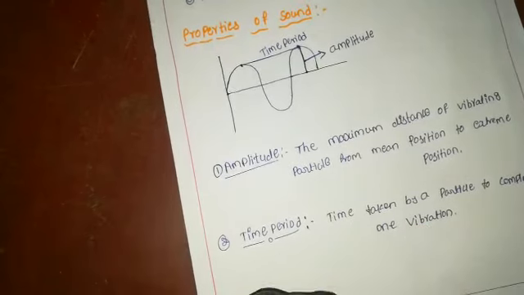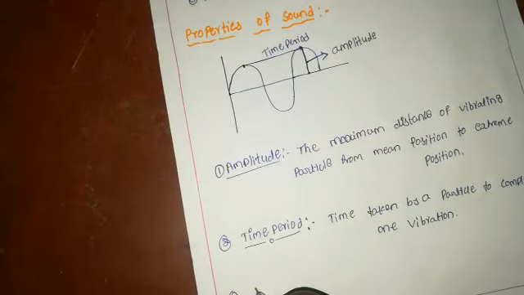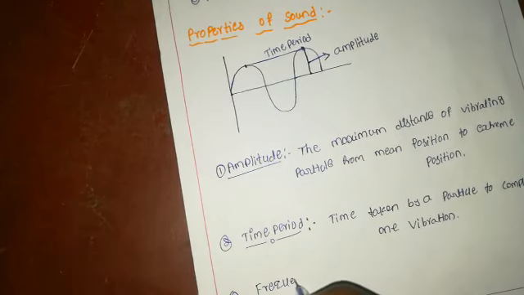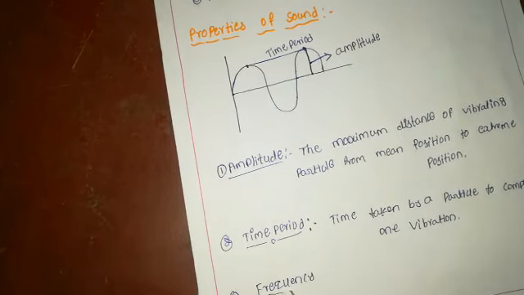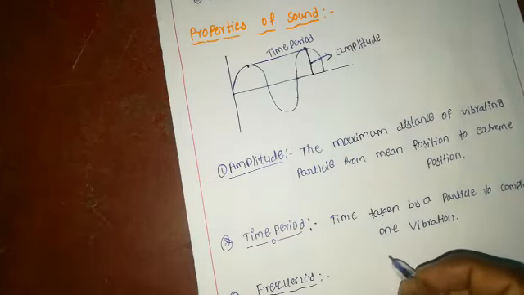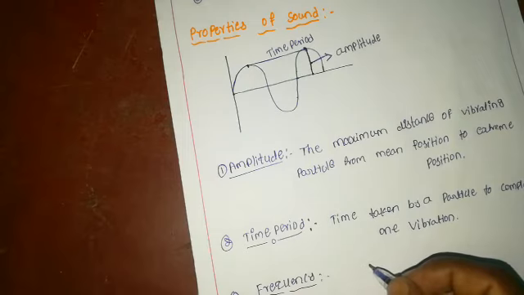The third property is frequency. Sound has a frequency. What do we mean by frequency? The number of oscillations completed in 1 second is called frequency.